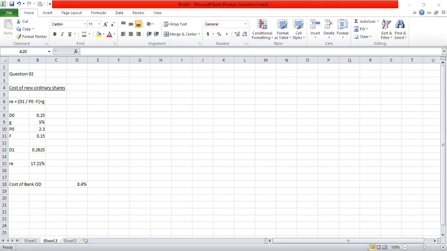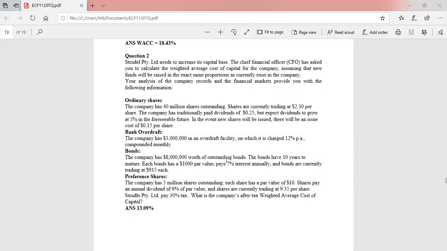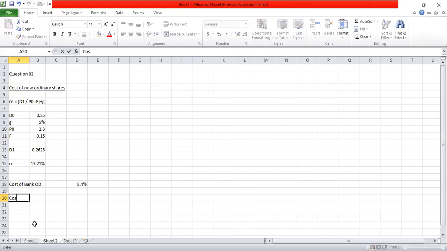Then cost of bonds. The company has 8 million rupees worth of bonds, of which par value is $1,000. Bonds mature after 10 years. Coupon interest rate is 7% annually. And the current price of the bonds is $915. So these are redeemable bonds after 10 years. Cost of redeemable bonds.